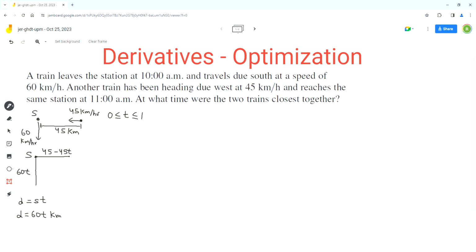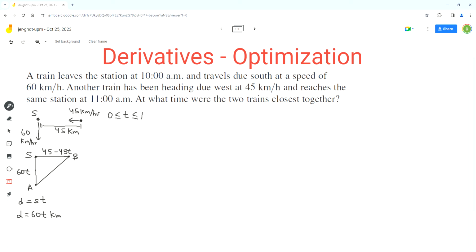That's why, in order to find its distance from the station after time t, we have to subtract 45t from 45, because 45 represented the distance of that second train at 10 a.m. from station S. So the first train was at point A after t hours, and the second train was at point B after t hours, and the distance between these two trains will be the third side in this triangle.